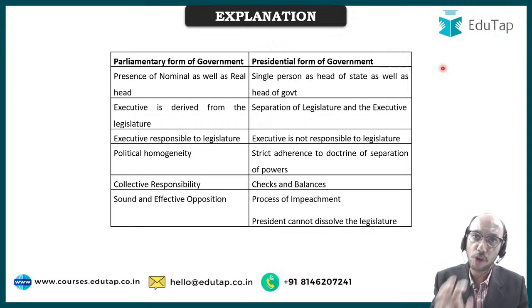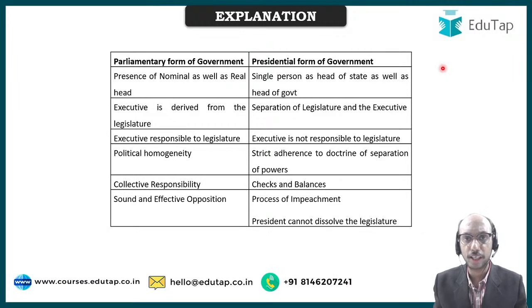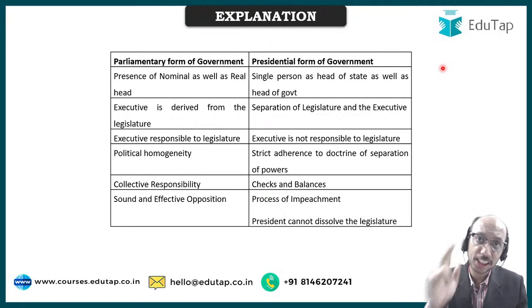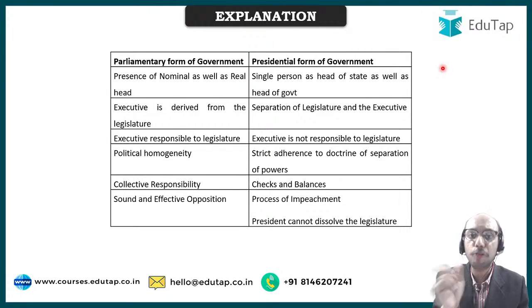Whereas in presidential form of government, you are having a single person, that is one person being head of state as well as head of government, right? So in India, we are having a parliamentary form of government in which we have a president who is having some kind of nominal authority, and we are having prime minister who is the head of the government who is having the real authority. Whereas in case of presidential form of government, both these things are fused together. I hope that the first point is clear.